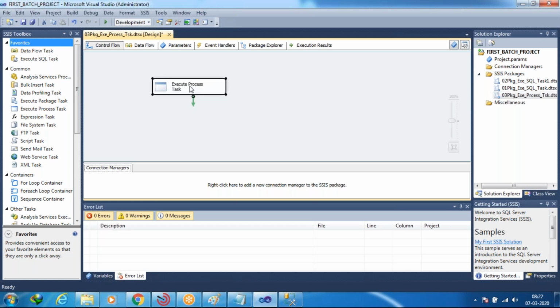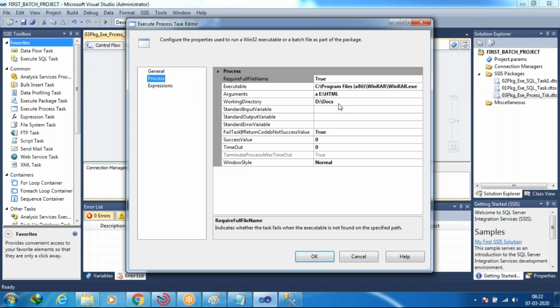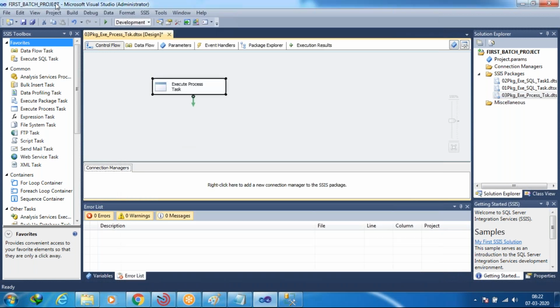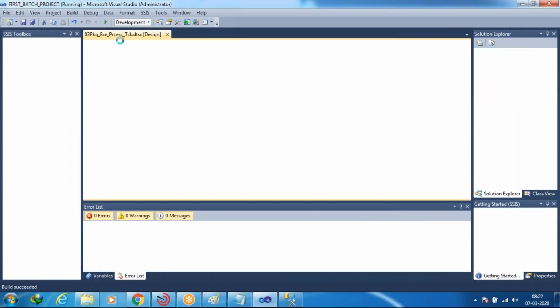So just double click on that process. See the docs folder. Just give E colon here. That is not a problem. Now I have to check it once, save this one, and run this one. I don't want to put it into the HTML folder.